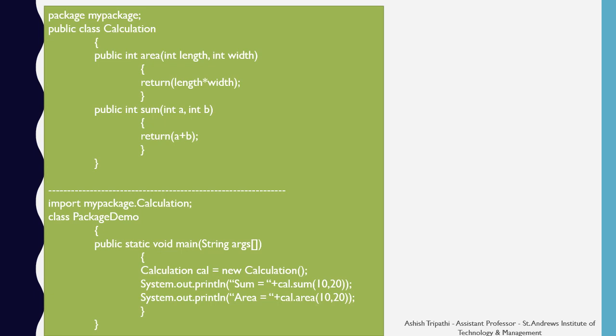In the second one, we are importing the mypackage as a package, and inside it we are importing the Calculation class. So we have to separate mypackage and Calculation with a dot. In the PackageDemo class, I am just creating an object of the Calculation class defined in mypackage. Now I am calling the methods sum and area of the class Calculation by its object cal.